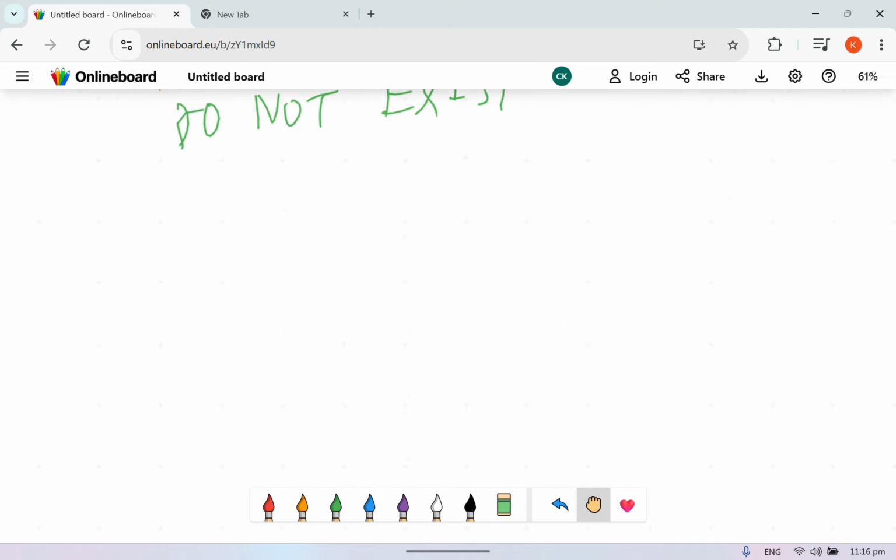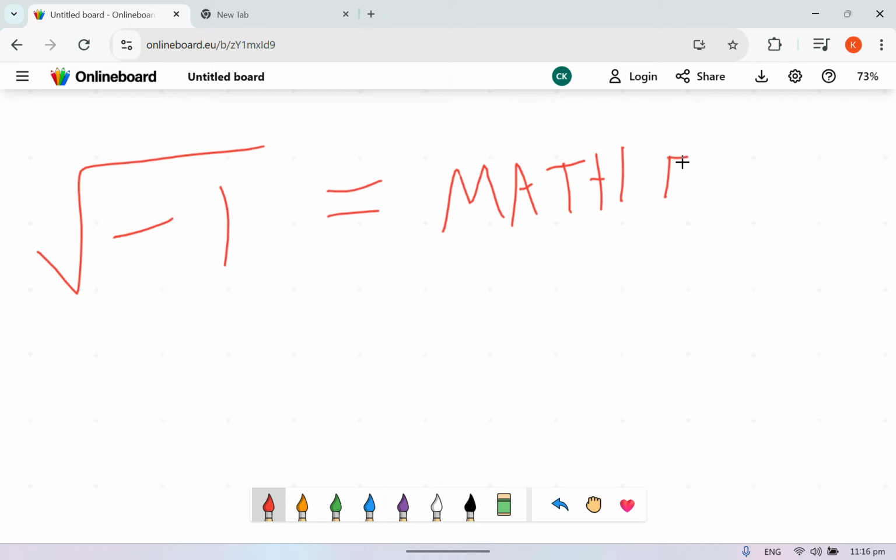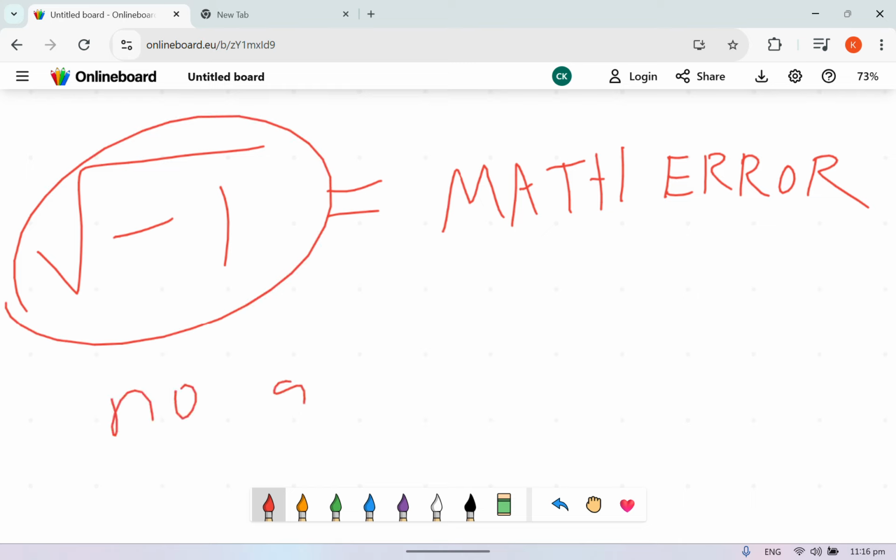So, let me give you an example. This. The most classic example of imaginary numbers. Basically, this is the square root of -1. Now, if you put it in a calculator, the answer will be math error. Why? Because this has no answer.